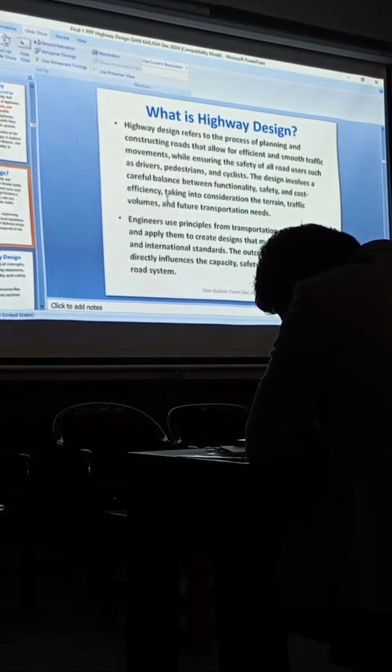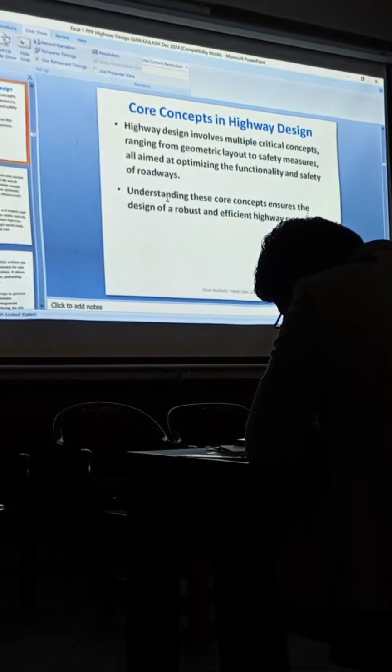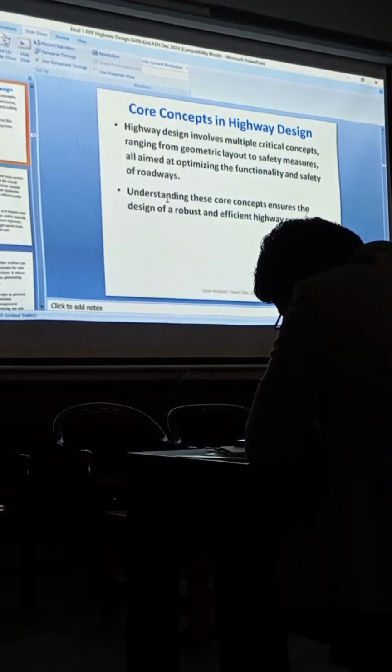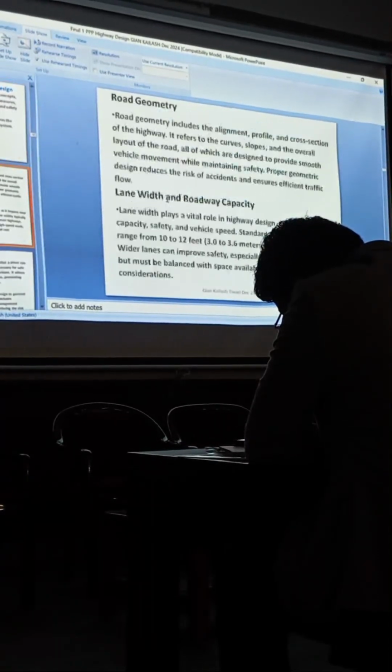Different aspects are there for different road users and different environmental conditions. Next, please. I will go quickly because time is important. Human factors and vehicle factors, those characteristics we have to understand very well. Next, please. Road geometry, lane width, roadway capacity, again these are important aspects.